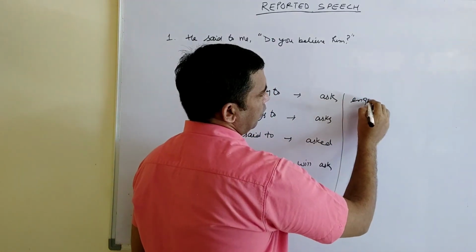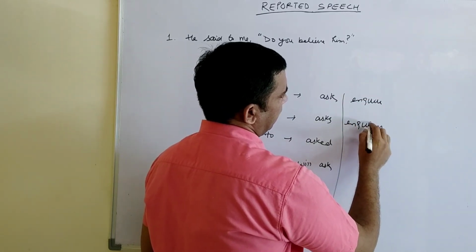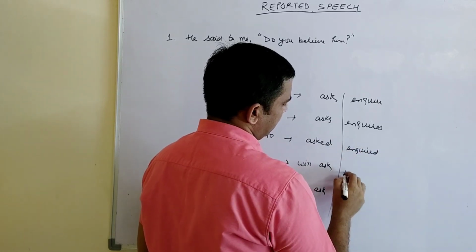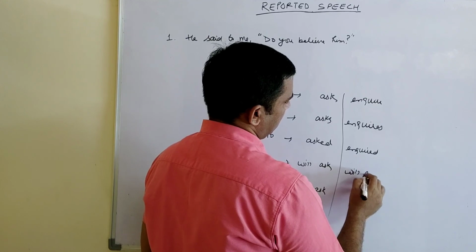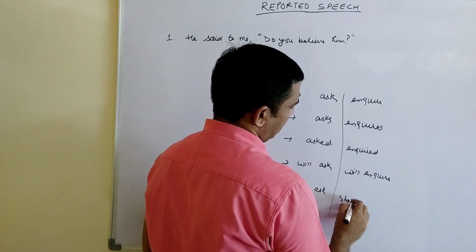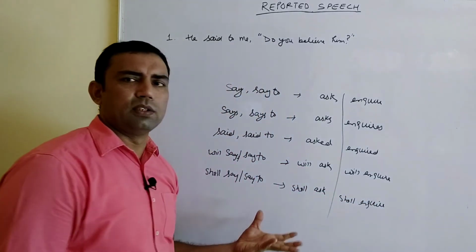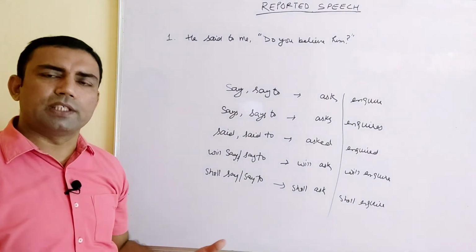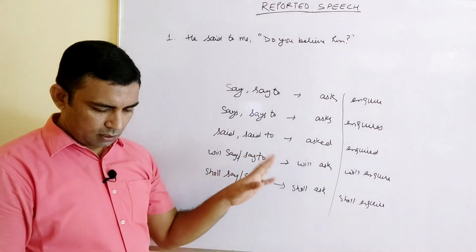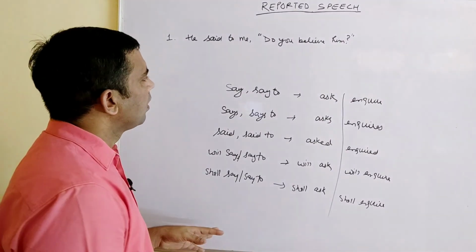It will become inquire, inquires, inquired, will inquire, shall inquire. You can use it this way. Both are the same. It's inquiry or questioning, both are the same process, so there is no difference at all. Right? This is about the reporting verb, how we change it instead of tell or tells.